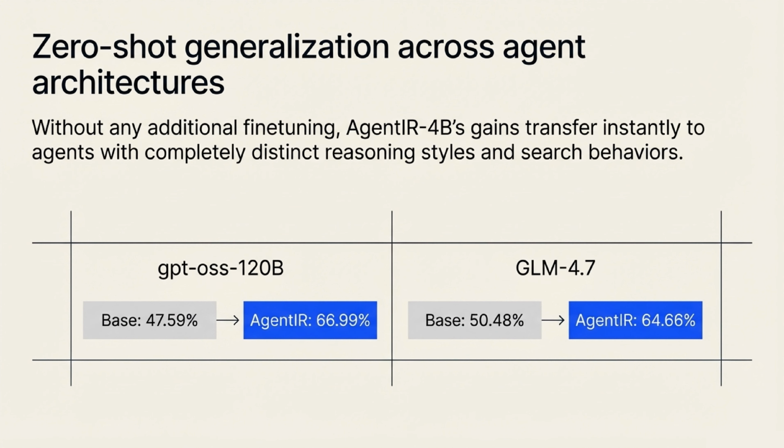What's incredibly exciting is its zero-shot generalization across agent architectures. Even though AgentIR-4B was trained using one specific agent setup, its performance gains transfer instantly to other agents, like GPT-OSS 120B and GLM 4.7, without any additional fine-tuning. It works seamlessly across models with completely distinct reasoning styles and search behaviors.